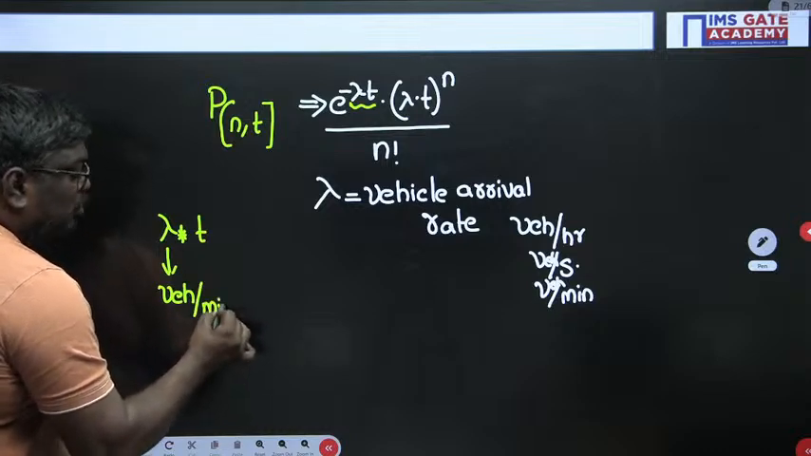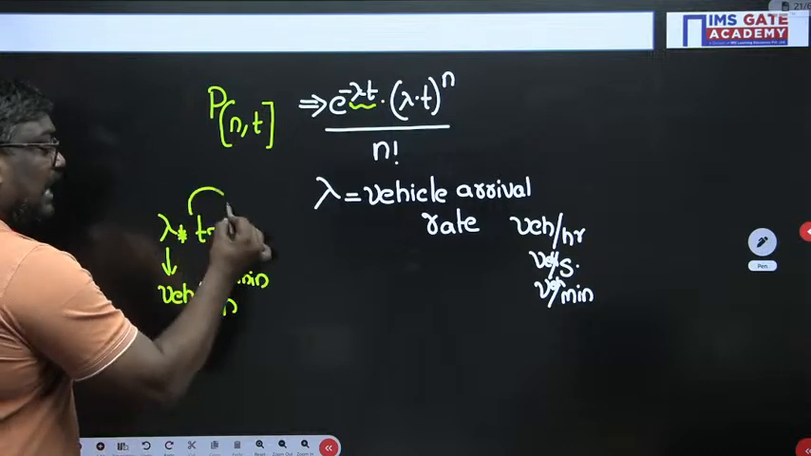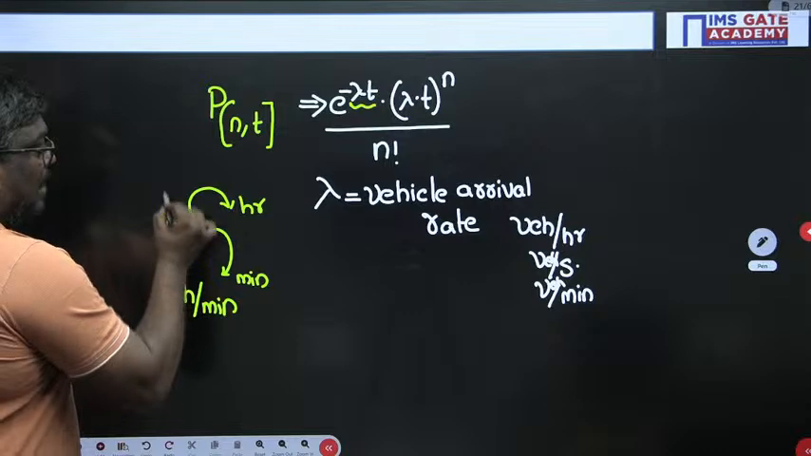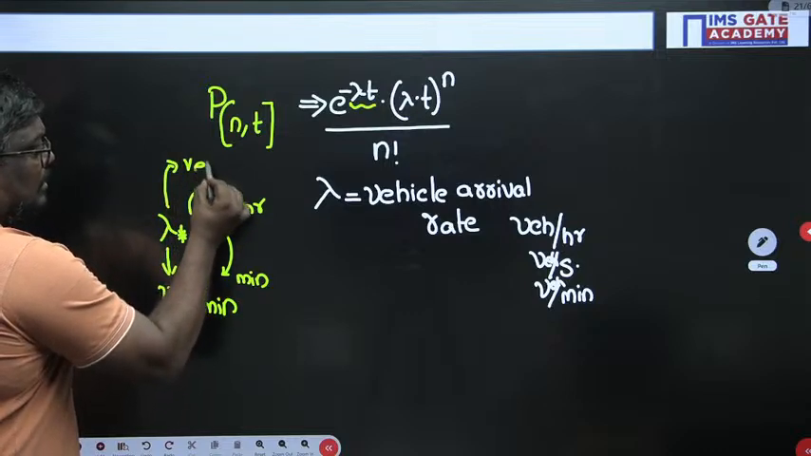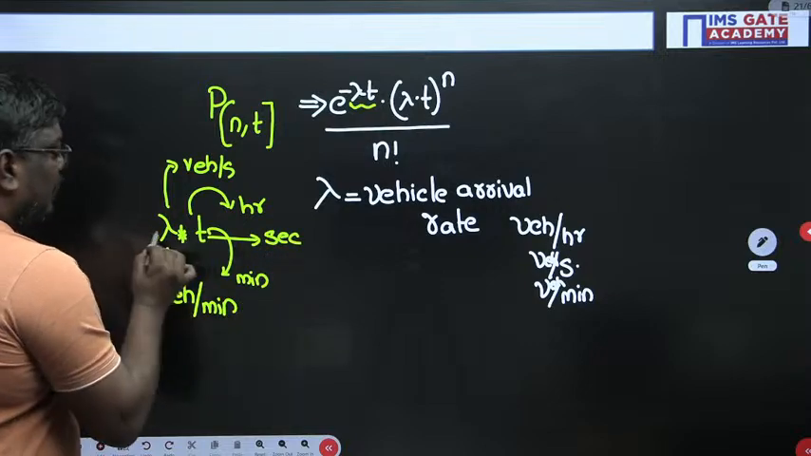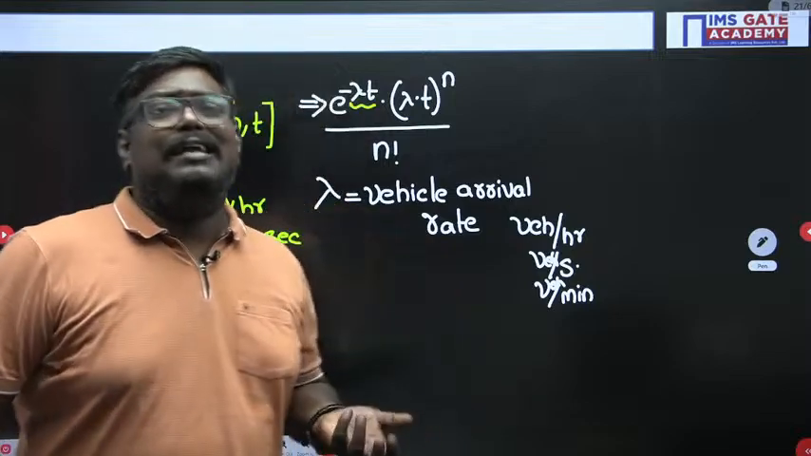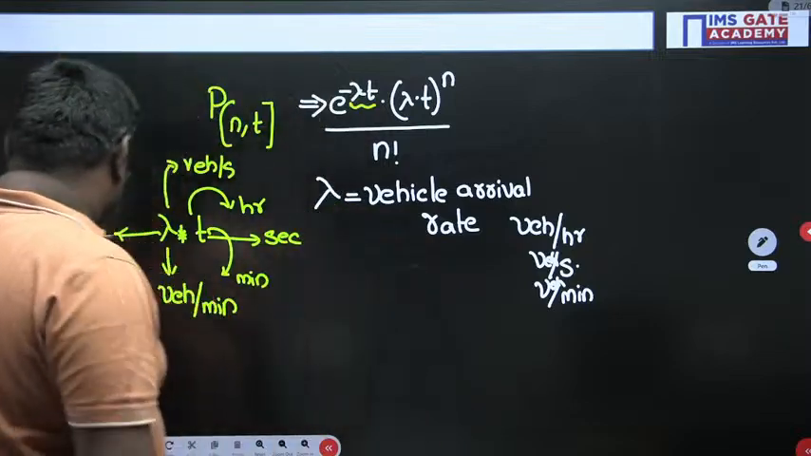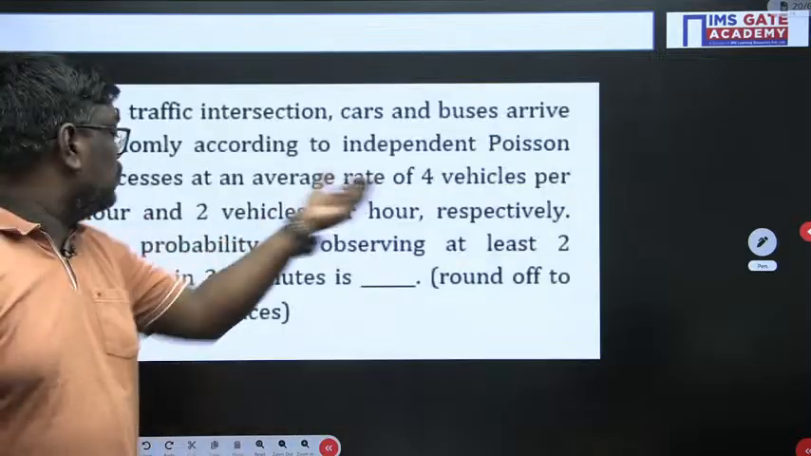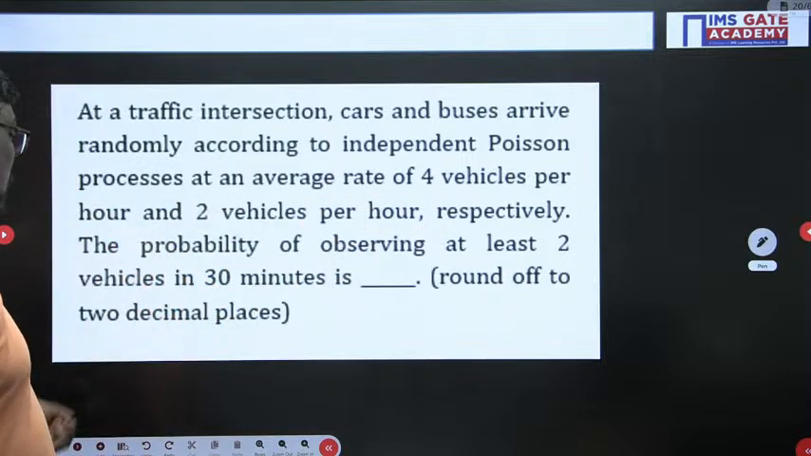So time should also be in minutes. Are you getting me? If suppose time is in hours, so lambda should be in vehicle per hour. If time is in seconds, lambda should be in vehicle per second. So this is basic maths where you should take care, my dear students. So here they have given two vehicles. One is moving at 4 vehicles per hour, another one is moving at 2 vehicles per hour. So they have given 30 minutes.